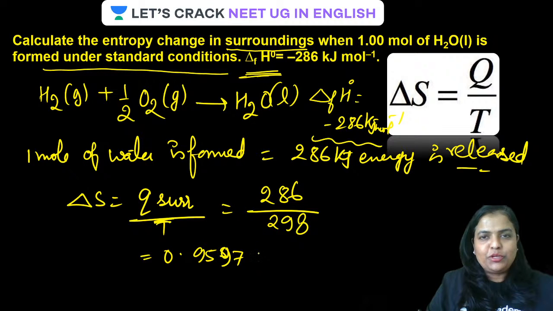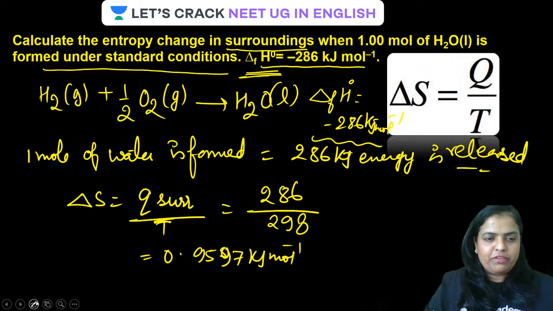What about the unit, guys? Delta H formation is given in kilojoule per mole, so this also has to be in kilojoule per mole. It will be simply kilojoule upon Kelvin. With the formula, you can make out the unit.